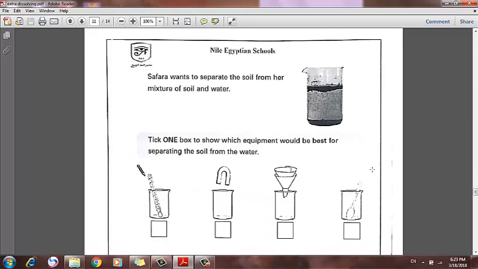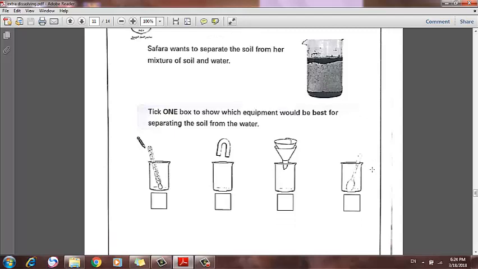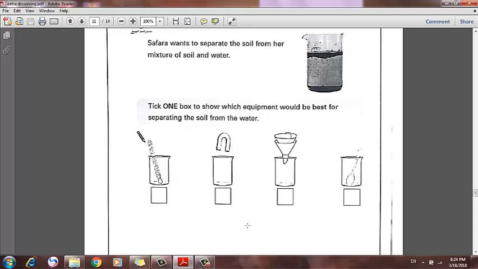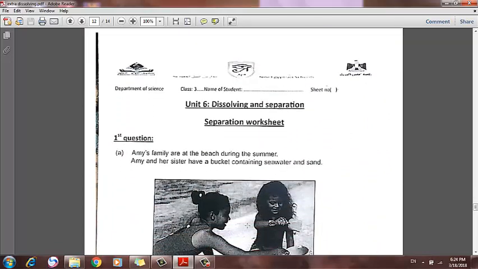Now let's do this. Safara wants to separate the soil from her mixture of soil and water. Tick one box to show which equipment would be best for separating the soil from water. Remember, soil is insoluble in water, so the best way is filtration using the funnel and the filter paper. Excellent. Next page.